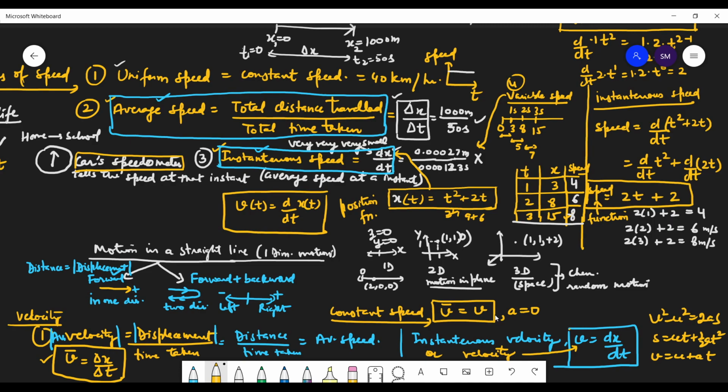So when acceleration is 0, average speed and instantaneous speed are the same thing. Initial speed, final speed, everything will be the same when you have zero acceleration. Average velocity, instantaneous velocity, initial velocity, final velocity, whatever you say, they will all be the same when acceleration is 0.